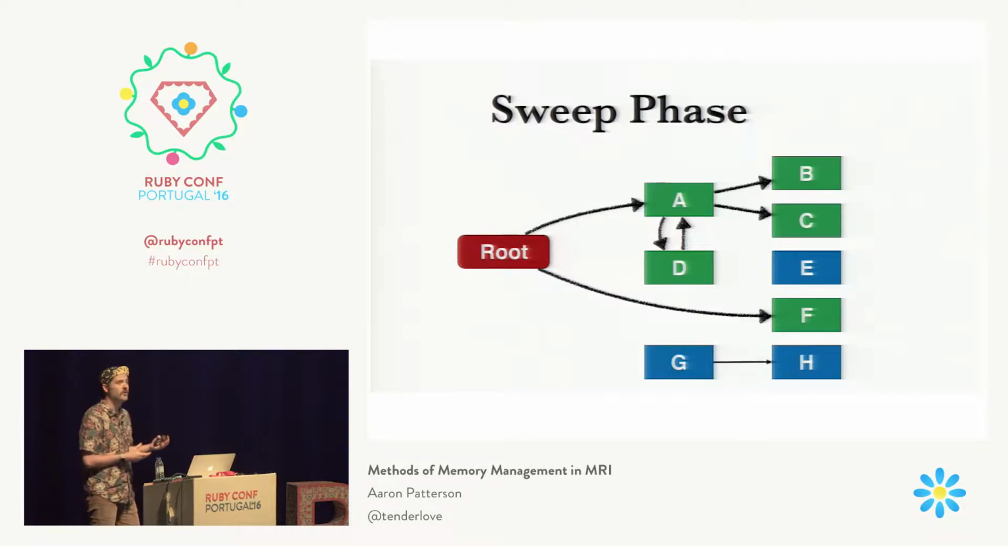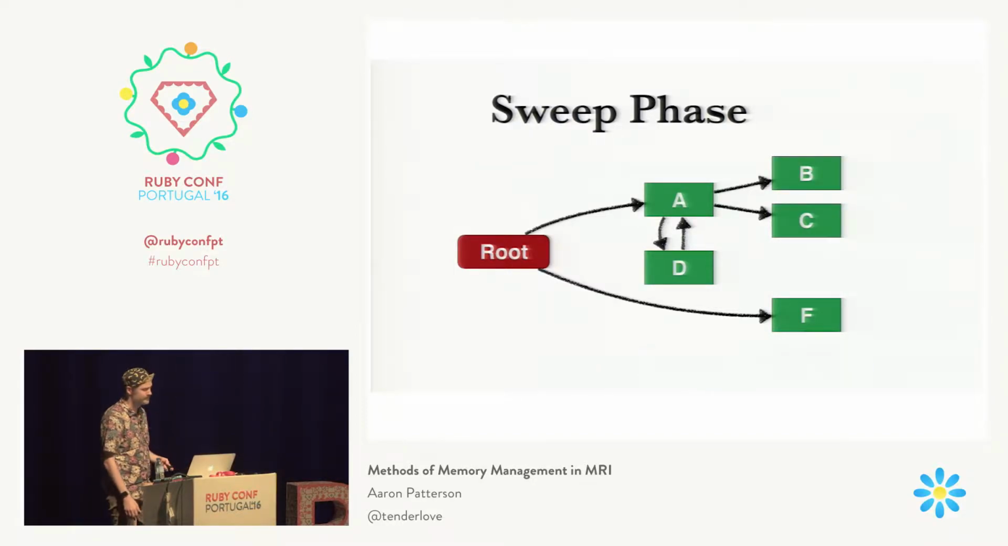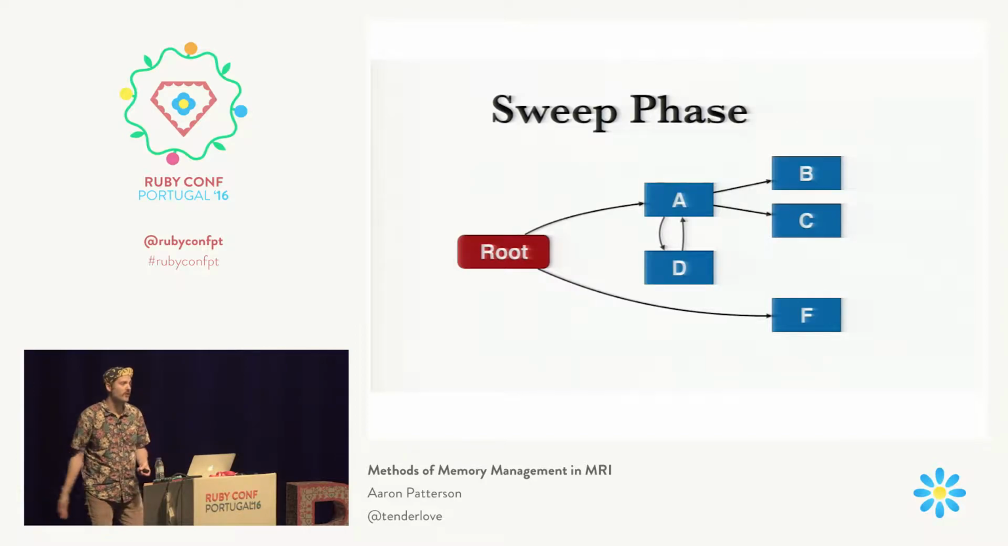We look at all the nodes that haven't been marked, and we know that those are not referenced from the root, so it's safe to free them. So we sweep those away. Then when we're done with that, we say, okay, we're going to unmark all the nodes. Once we unmark all the nodes, we allow your Ruby program to continue, and then at some point in the future, we repeat that process.